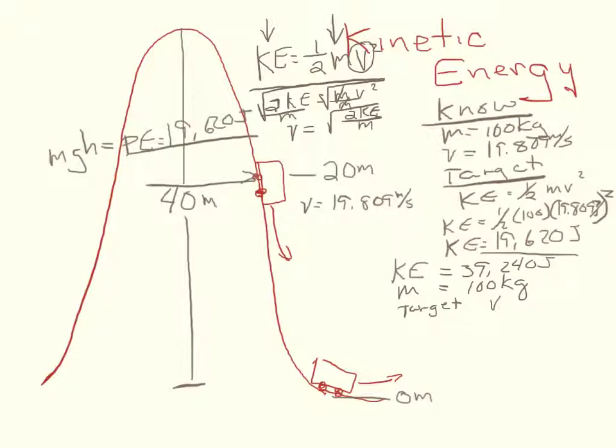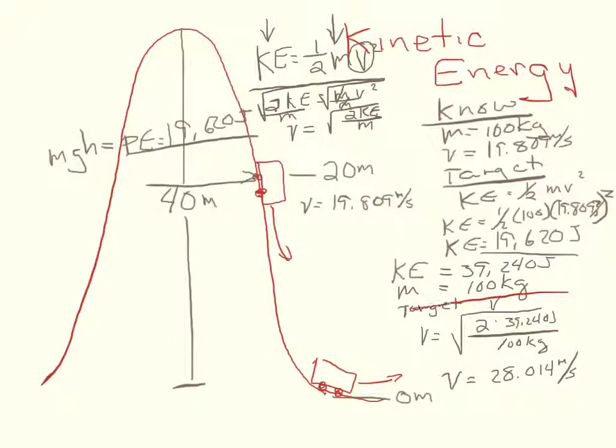So our target value, being velocity, we'll just plug what we know in. 2 multiplied by 39,240 joules divided by 100 kilograms is going to give us a velocity at the bottom of our hill of 28.014 meters per second. Now, I really want you to remember how to find this particular equation. So go back and review if you need to on how you go from our kinetic energy equation to figuring out velocity.